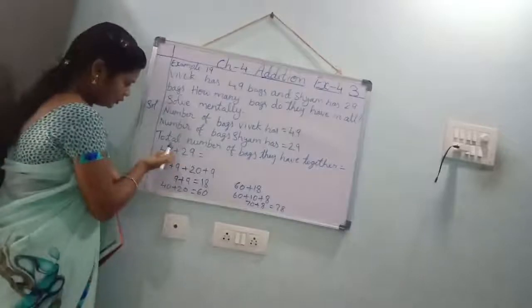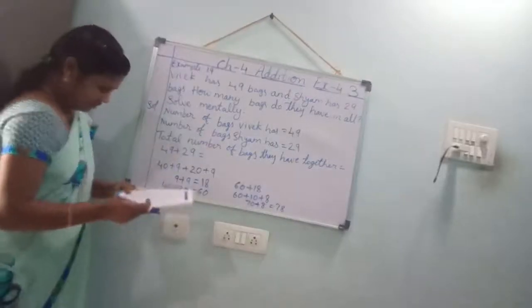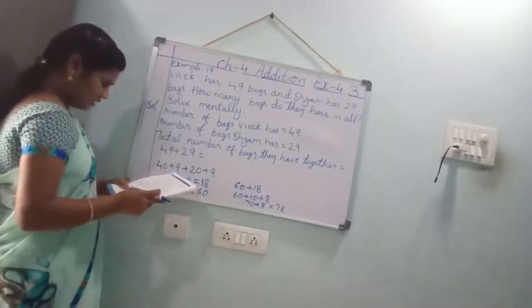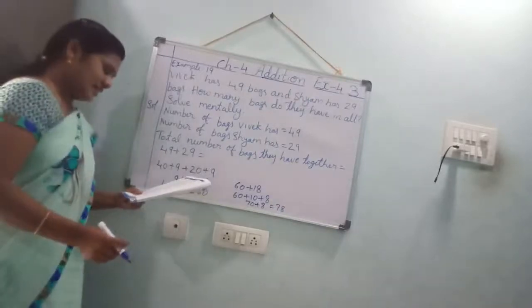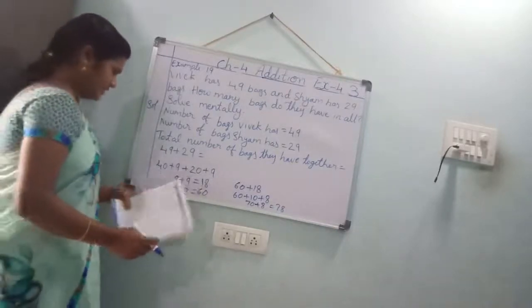See, first you should regroup the numbers. Understood? Regrouping the given numbers in tens and ones and adding we get.